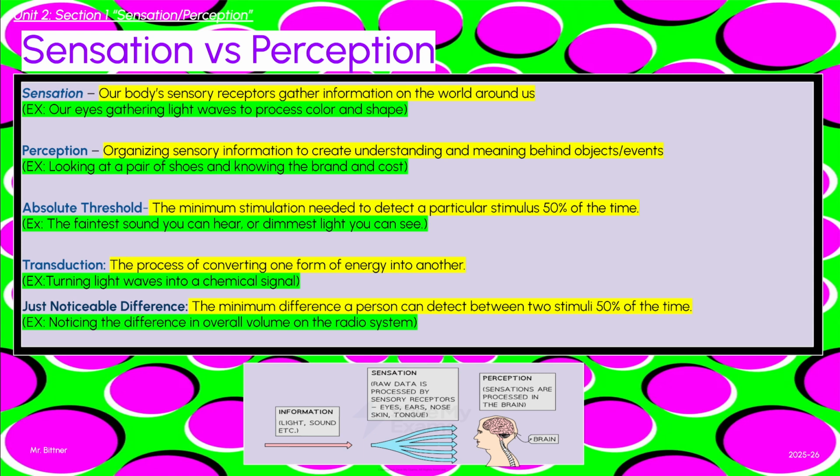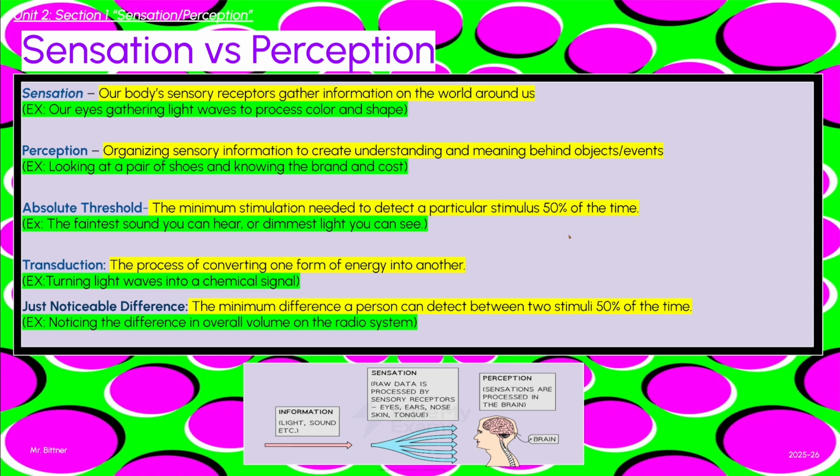Absolute threshold is the idea that there is a minimum amount of stimulation or information that's needed to be detected by our senses to be able to detect something about 50% of the time. What this means is if we don't have enough volume or we don't have enough brightness, we won't be able to notice or detect that sensation. An example could be turning up the volume until we're able to hear it. Once our ears are able to perceive it and actually hear the sound, we hit our absolute threshold. I like to think of it as a meter that we're trying to fill, trying to get to the top of that meter and hit that threshold to be able to detect it with our sense of hearing or sight.